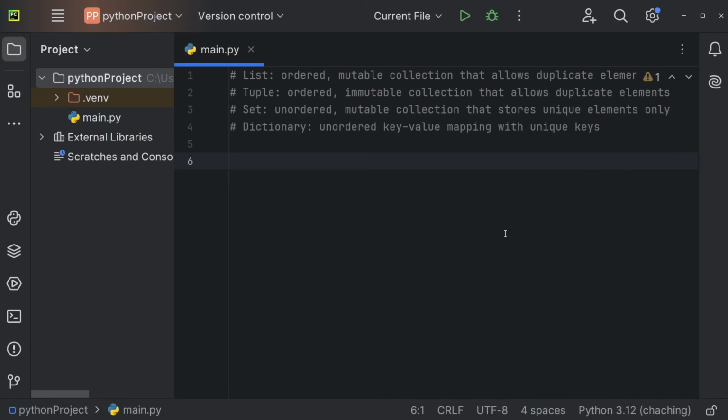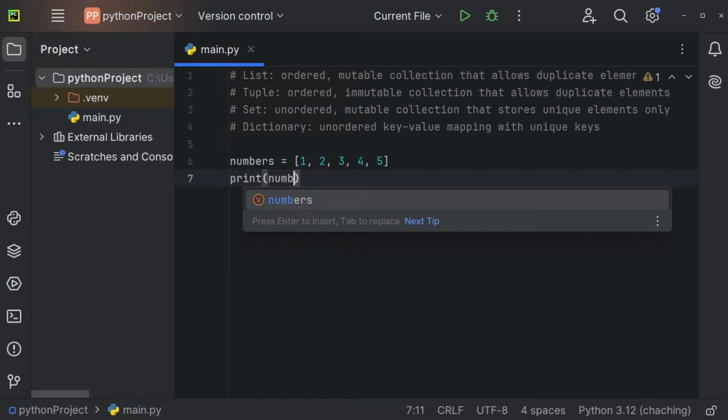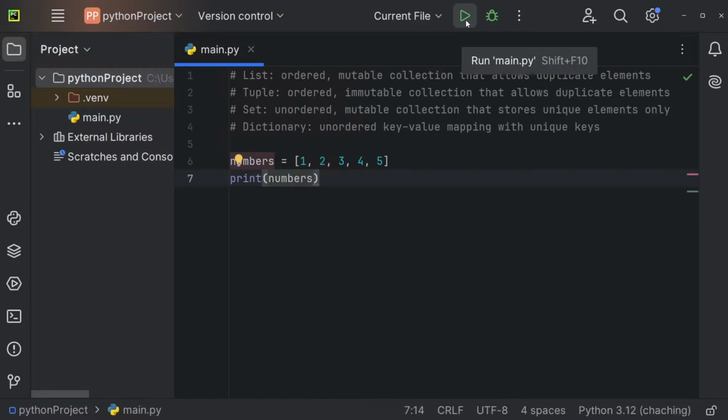Let's understand a couple more important data structures in Python. And today I want to show you lists, tuples, sets, and dictionary. A list is basically just a list, so I can store elements inside of this list. Let me show you. Imagine we're having a list of numbers, and usually you use plural because a list of course holds multiple elements. And this could be 1, 2, 3, 4, 5, and so on. A list is an ordered and mutable collection. So let me print our numbers list for you so you understand it a little bit better.